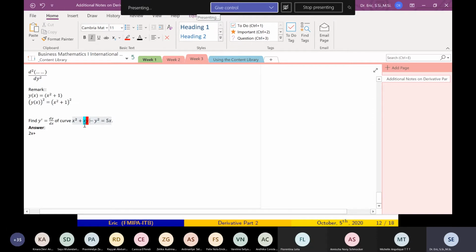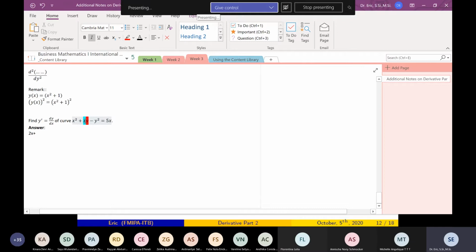To find the derivative of this product, you have to use the product rule. u is x, v is y, so the derivative is u prime v plus u v prime.